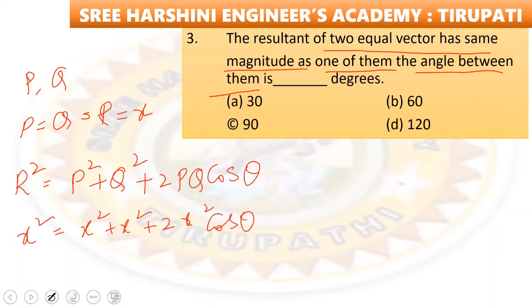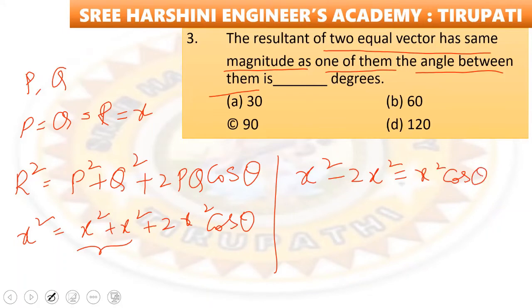So now x square plus x square is how much? 2x square. So x square minus 2x square is equal to 2x square cos theta, right? Now x square minus 2x square is nothing but minus x square is equal to 2x square cos theta.